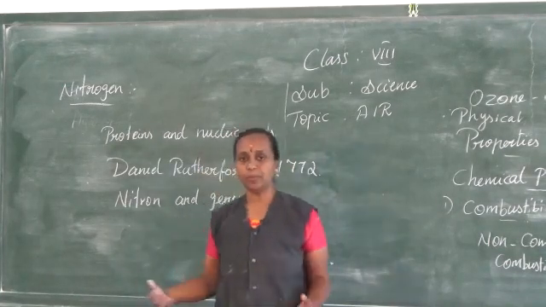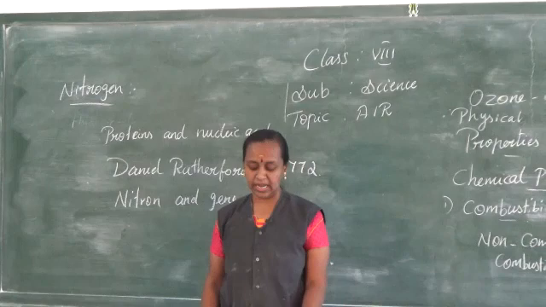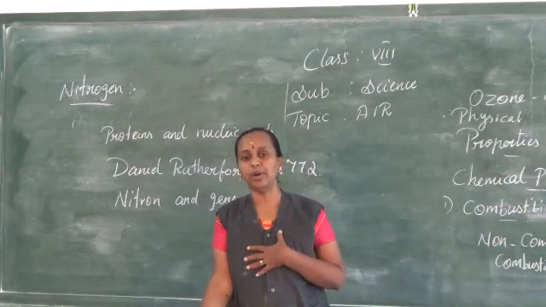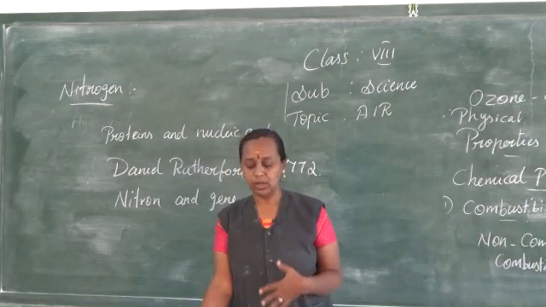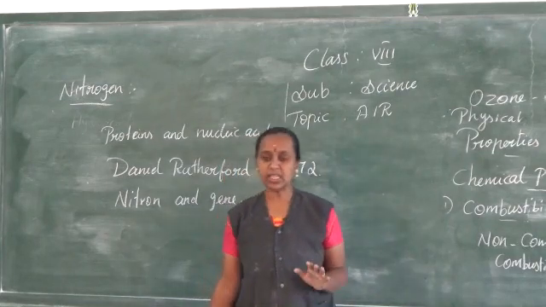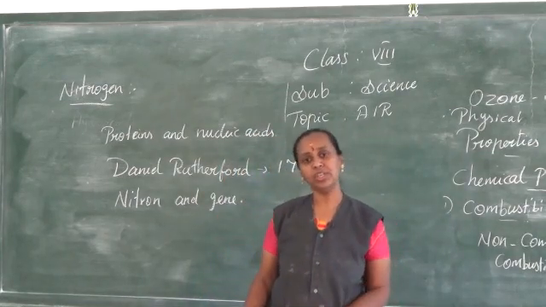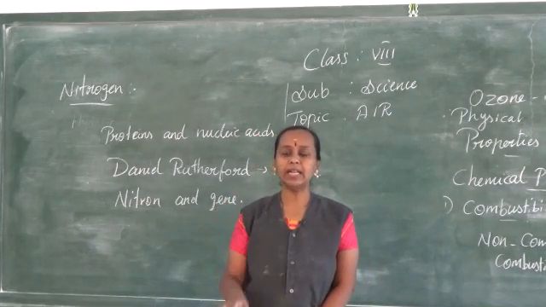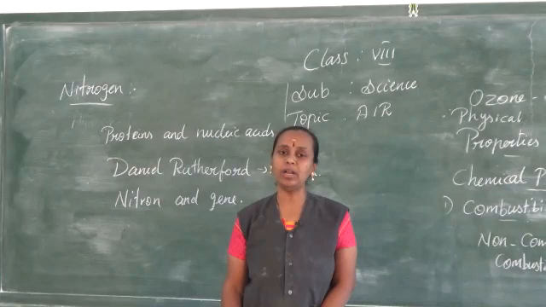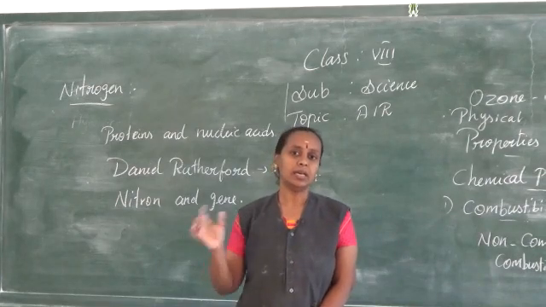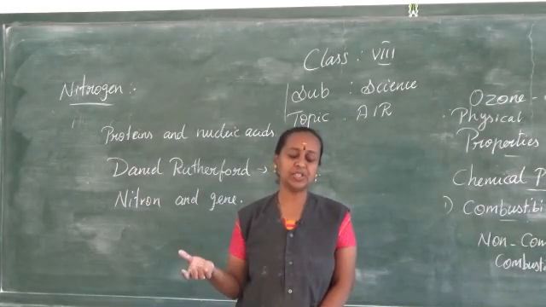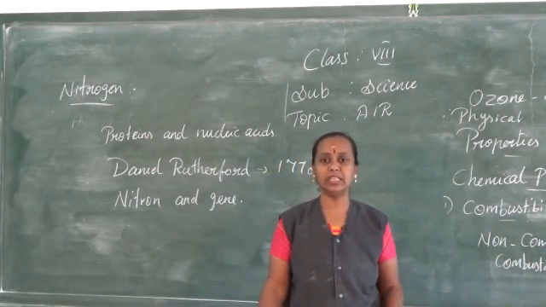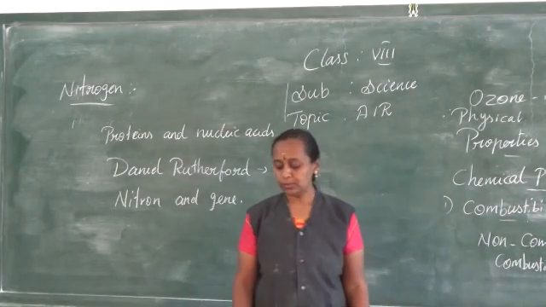The next topic we are going to see is the occurrence of nitrogen. Nitrogen is the fourth most abundant element in the human body, and it is the seventh most abundant element in the universe. It is considered that Titan, the natural satellite of Saturn, contains 98% nitrogen in its atmosphere.